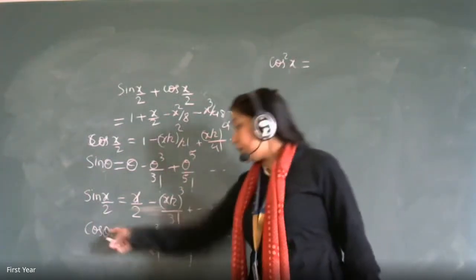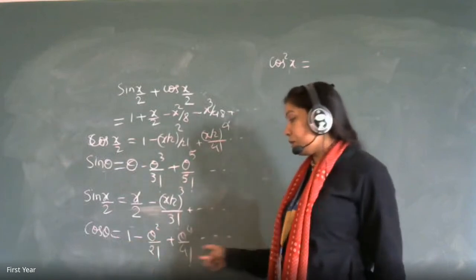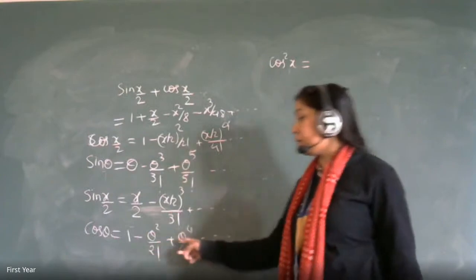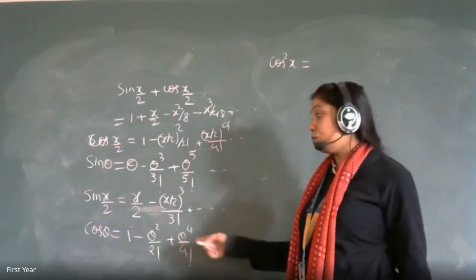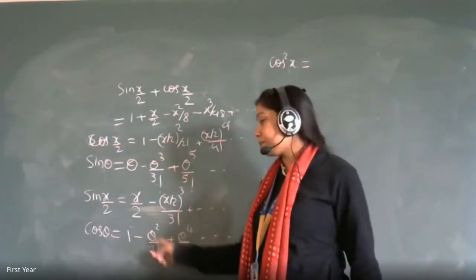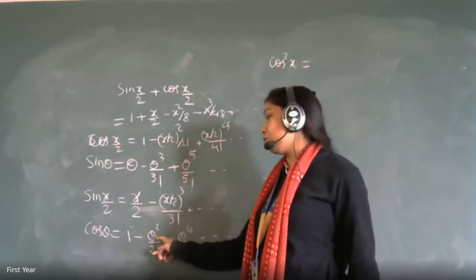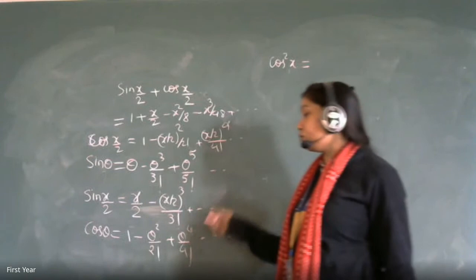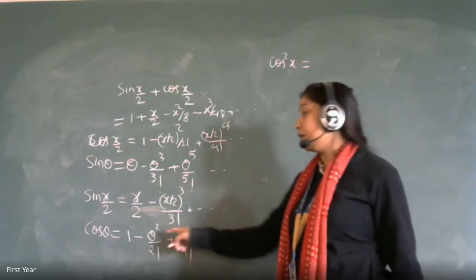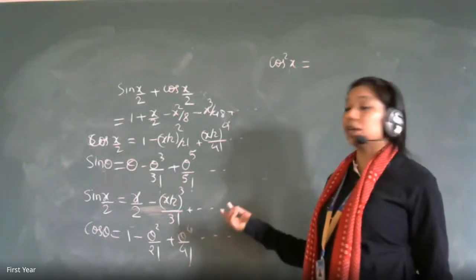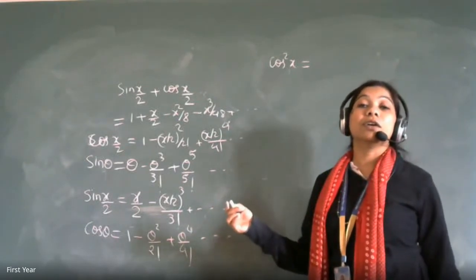Just see, cos theta is 1 minus theta square by 2 factorial and so on. You have to square this, like a minus b whole square, so it will have middle terms also. It will have 1 into theta square, 1 into theta raised to 4, and theta square into theta raised to 6, those terms also.